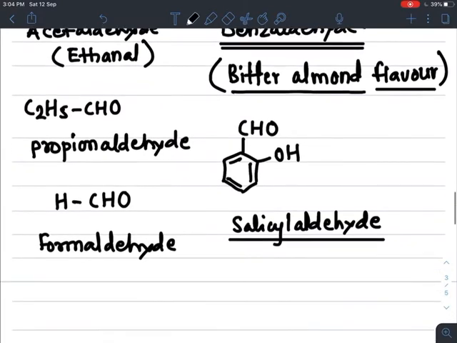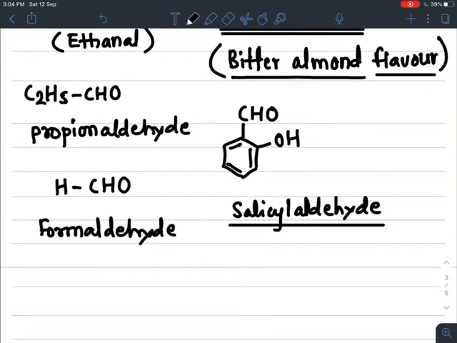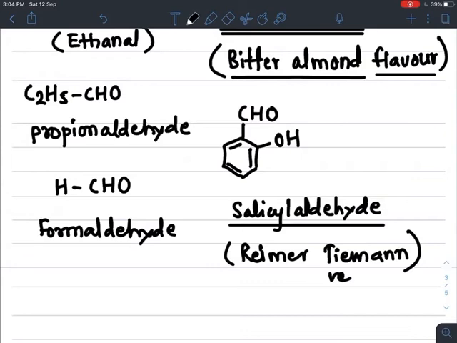So the salicyl aldehyde preparation method was there in the Riemer-Tiemann reaction. Already we studied in detail about its preparation, so from phenol how it is prepared.